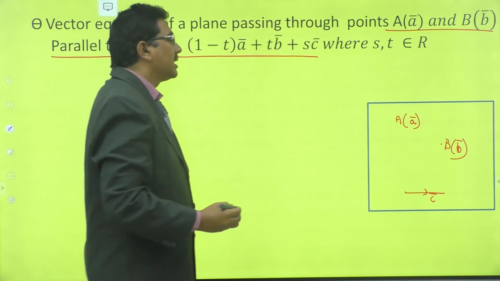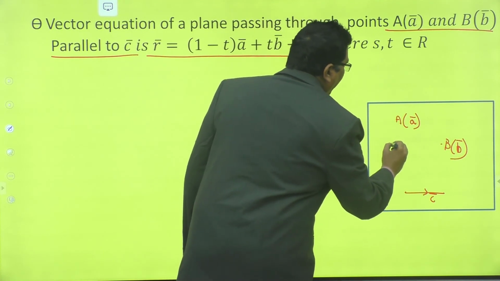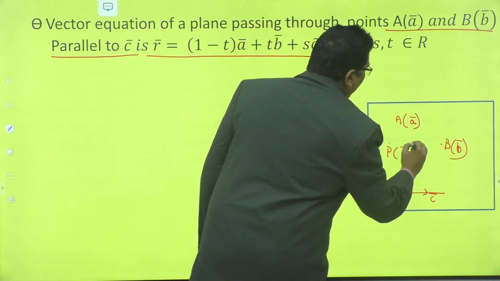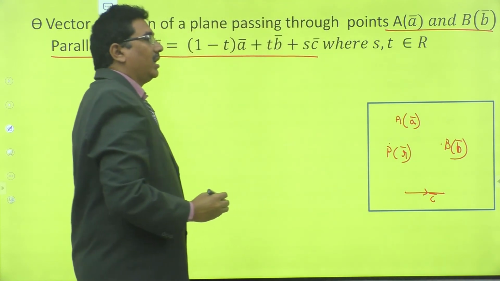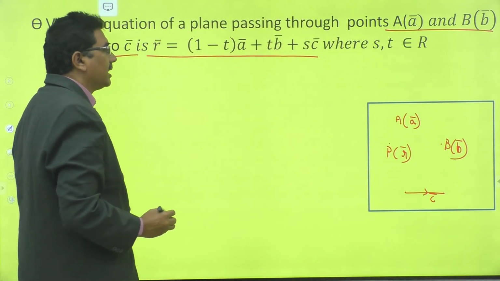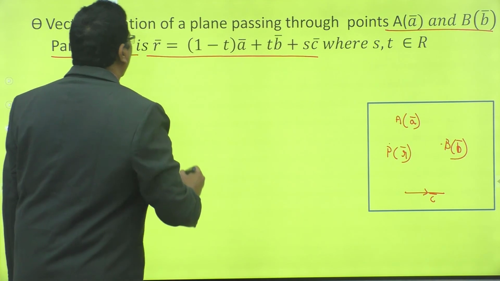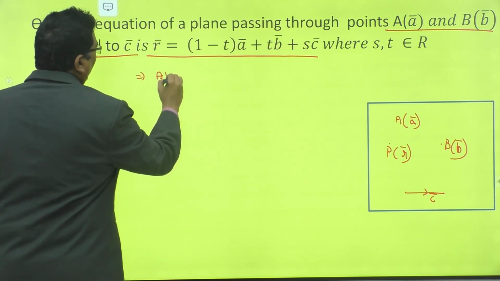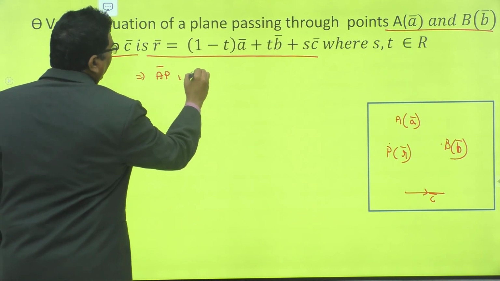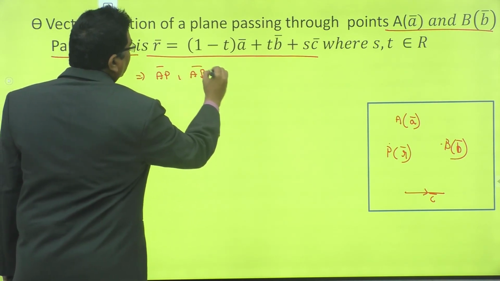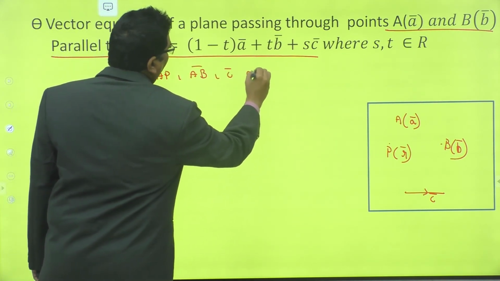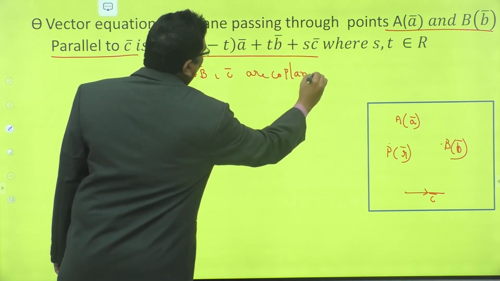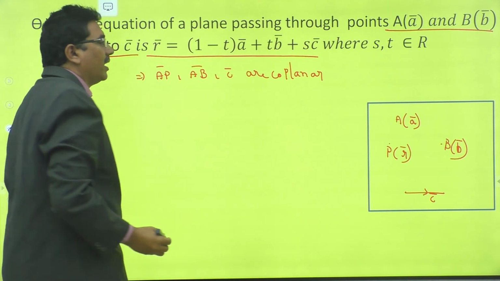Now in this case also, let P be any point on the plane whose position vector is R bar. That implies AP bar, AB bar, C bar are coplanar, right?